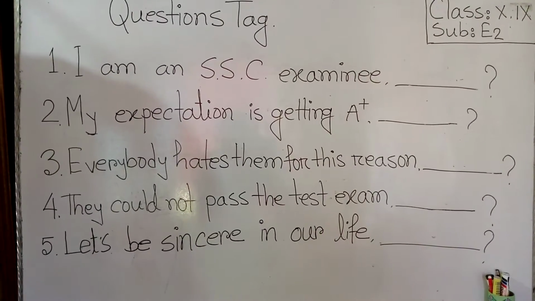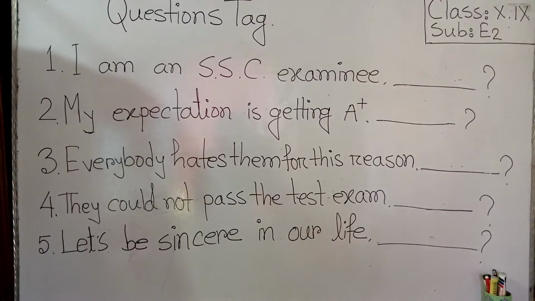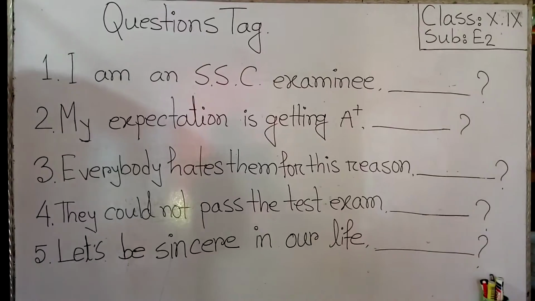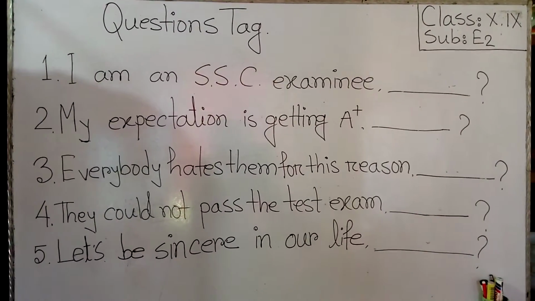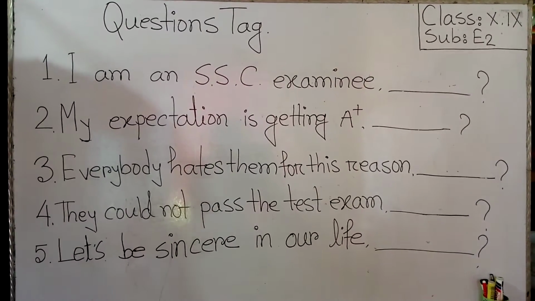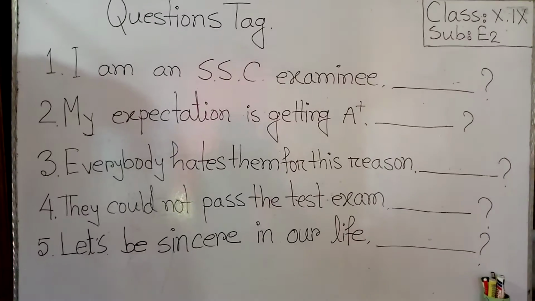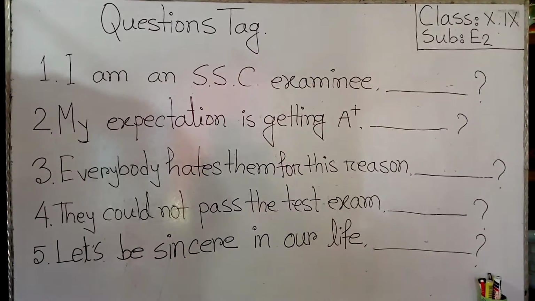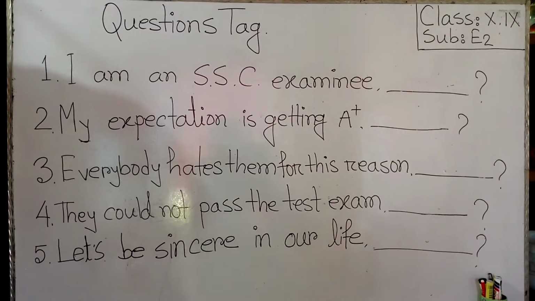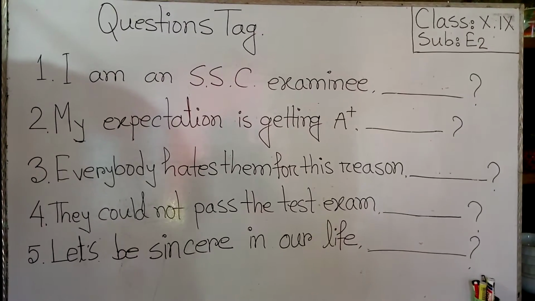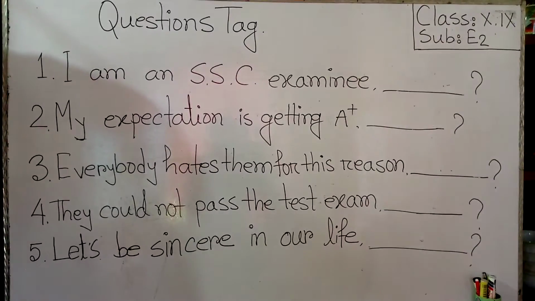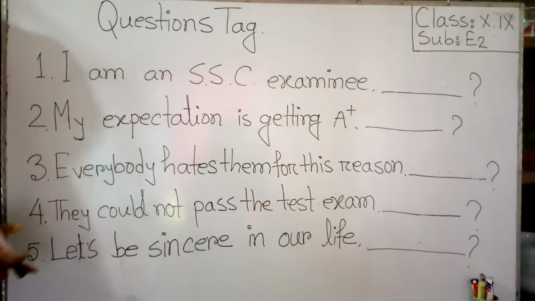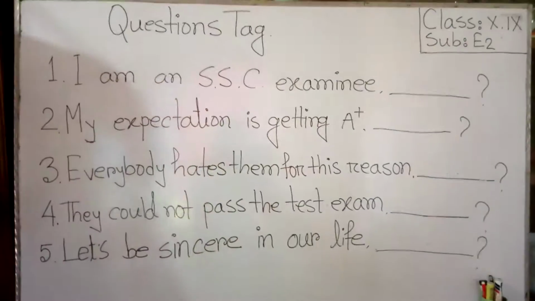Today we'll discuss our new grammatical topic, and today's topic is question tags. Look at the board and start with me. Before I start our question tags, we'll discuss our rules. The rules of a tag question are: at first we put an auxiliary verb, then the negative contracted form, then the subject or relative pronoun, and at last put an exclamation mark.